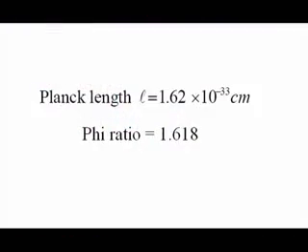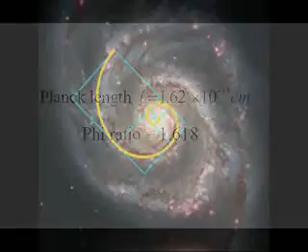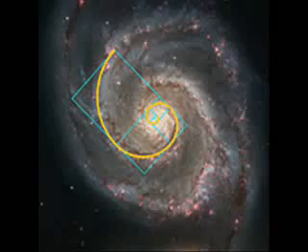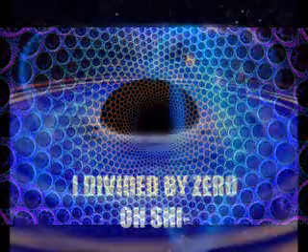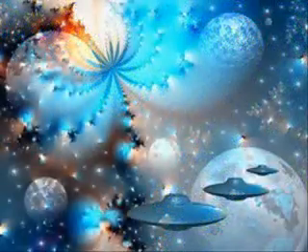This is important because the Planck length relates directly to the Fibonacci number and phi golden ratio, which is a key mathematical element in all self-replicating systems. The question is, what is replicating itself, and why? The answers to these questions and more are coming.